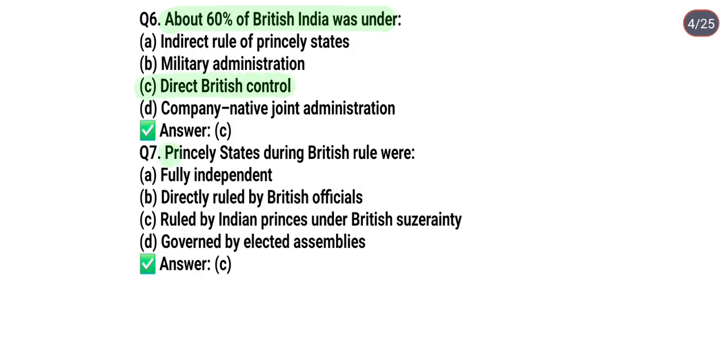Next question is, princely states during British rule were fully independent, directly ruled by British officials, ruled by Indian princes under British sovereignty, or governed by elected assemblies. So the correct answer is option C. It means ruled by Indian princes under British sovereignty.